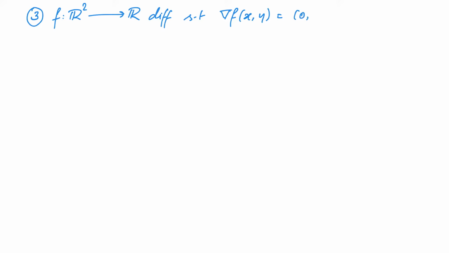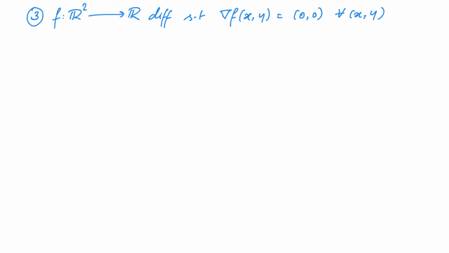Now let us ask a similar question for functions f from Rn to R. For simplicity, we are going to take n is equal to 2. So consider a function f from R2 to R that's differentiable and its gradient is equal to 0, 0 at all points. Then what can we conclude about this function? That's the question that we are now interested in.